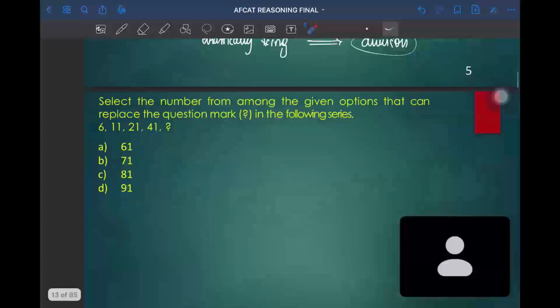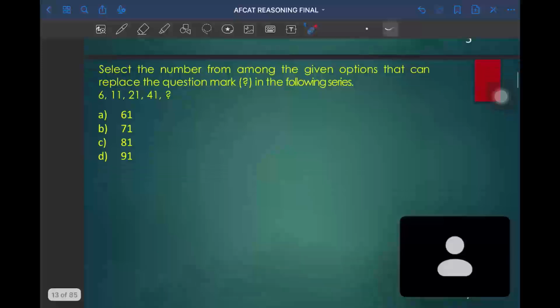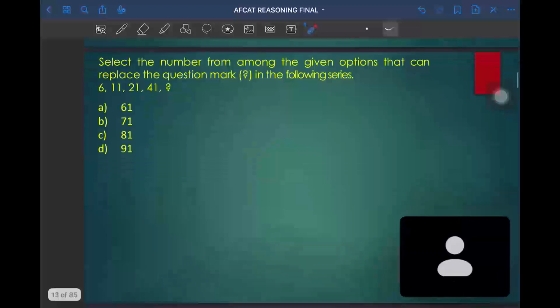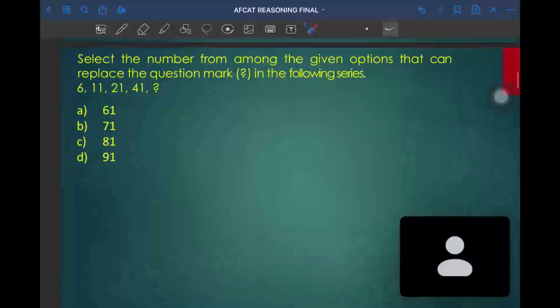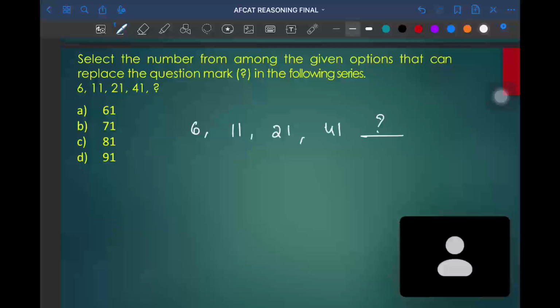So coming to the next question, try to identify which kind of series this is, and try to solve the question. The question is 6, 11, 21, 41. What will be the next term?